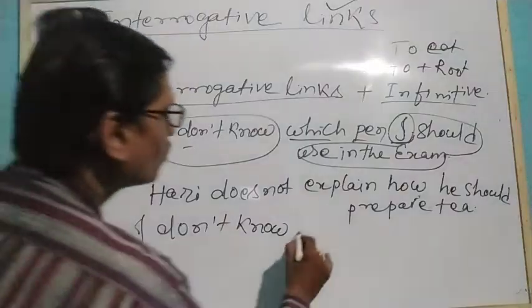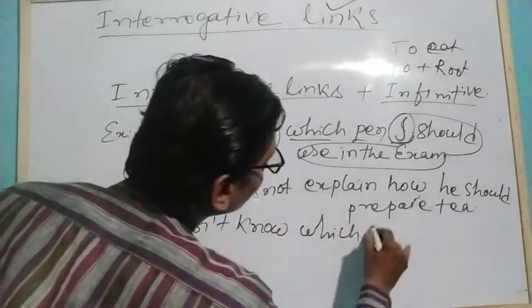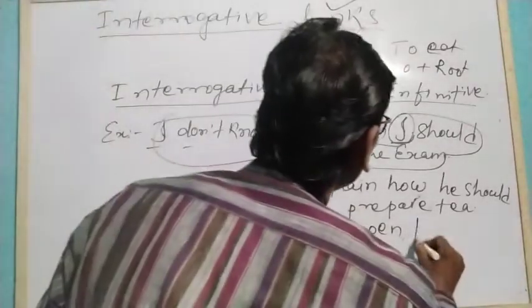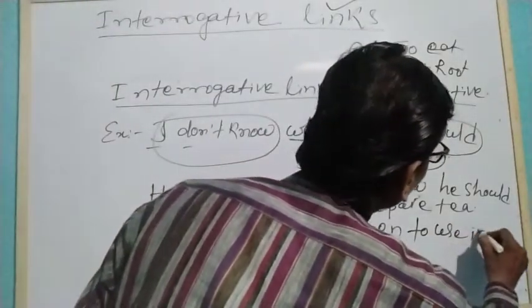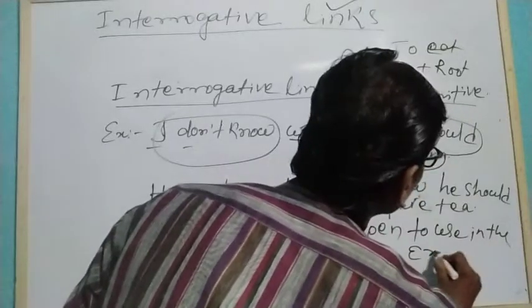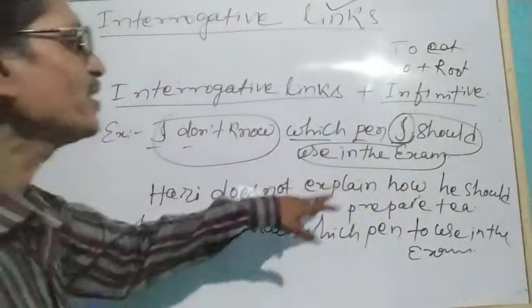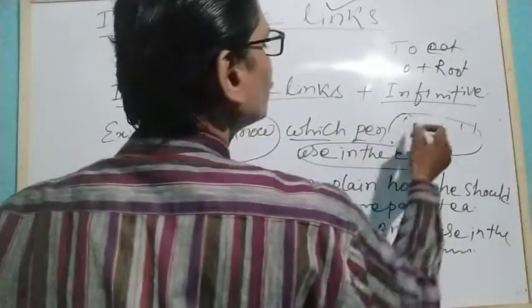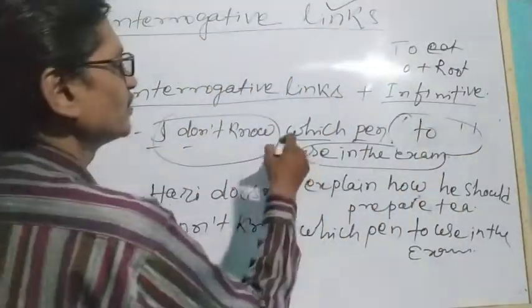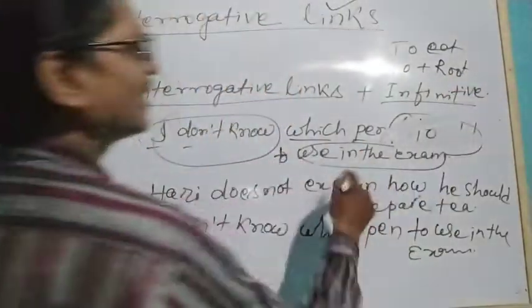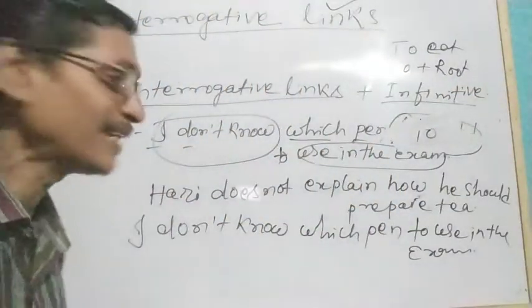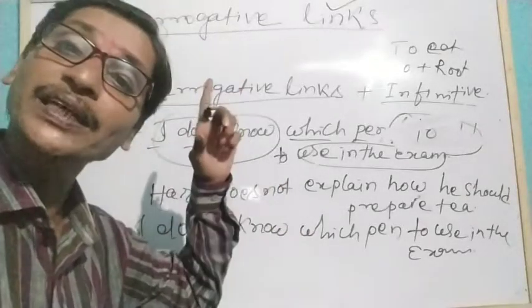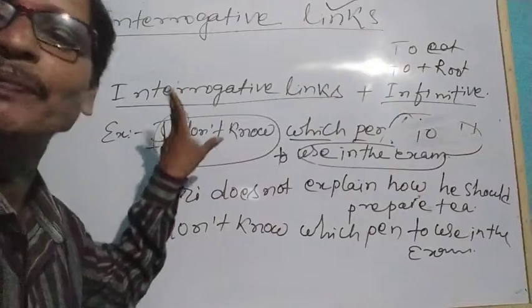I don't know which pen to use in the exam. So here, instead of I should, we simply used to over here, to use in the examination. Understand? You can recall the infinitive topic we discussed previously.